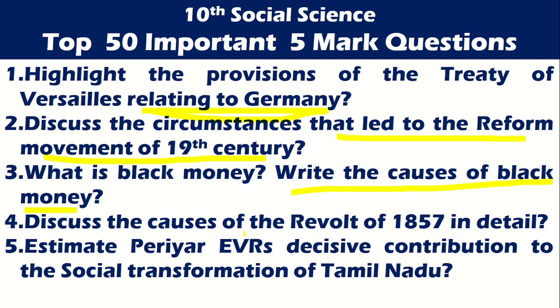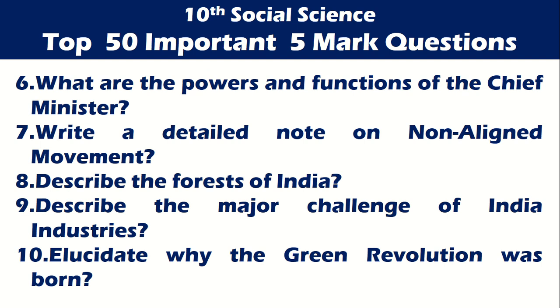So these are the 5 questions for 5 marks, and let us go to the next 5 slot. What are the powers and functions of Chief Minister? Chief Minister power or function enna? Then write a detailed note on non-aligned movement. Then 8th one is describe the forests of India. India forests la enna? Describe the major challenge of India industries. Next 10th, elucidate why the Green Revolution was born. So these are the next 5 questions.